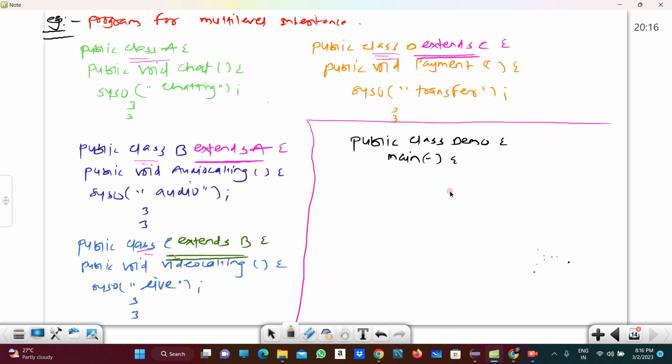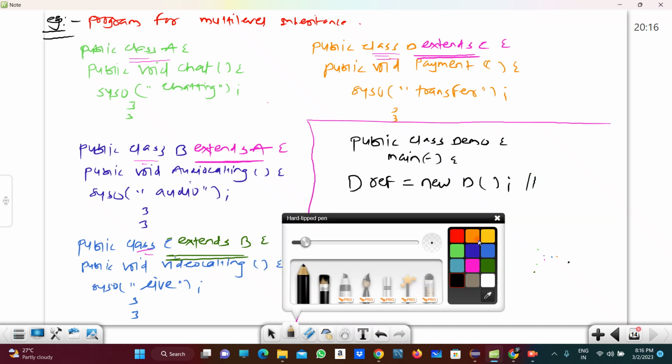We have to create the object of one class, so I am creating the object of the D class: D, then the reference variable ref, equals sign, the new keyword, and the constructor.